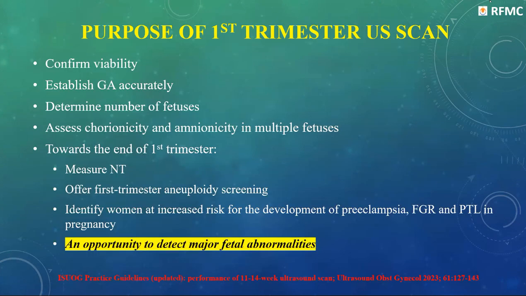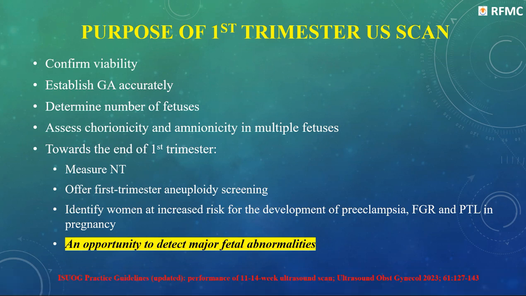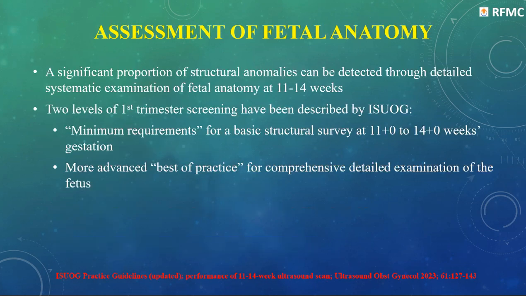Now, what is the purpose of the first trimester ultrasound scan? It is to confirm viability, establish the gestational age, determine the number of fetuses. In multiple fetuses, we can assess chorionicity and amnionicity. And towards the end of the first trimester, we can measure NT, offer first trimester aneuploidy screening, and identify women who are at increased risk of preeclampsia, FGR, preterm labor. And most of all, it is an opportunity to detect major fetal anomalies.